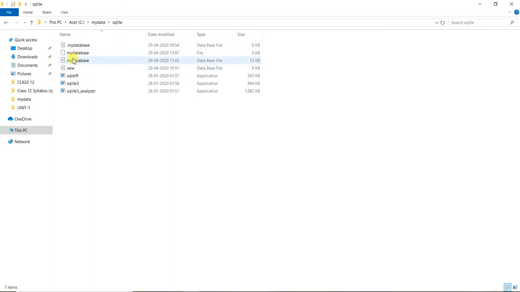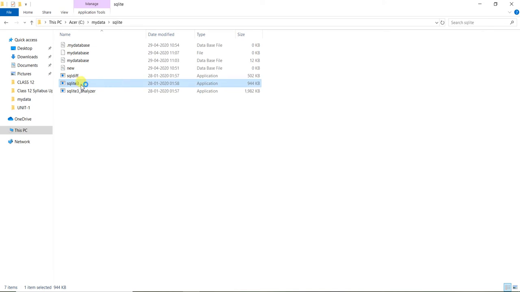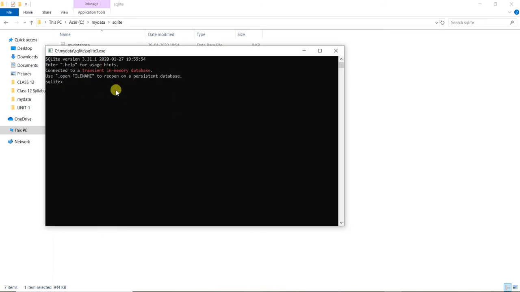Now I will show you how you can create the databases. To create the databases, you have to click sqlite3. So here you can see this is the window for sqlite3. To create a database, you write .open, then suppose I want to give it the name newdb.